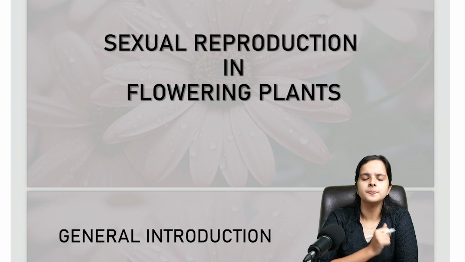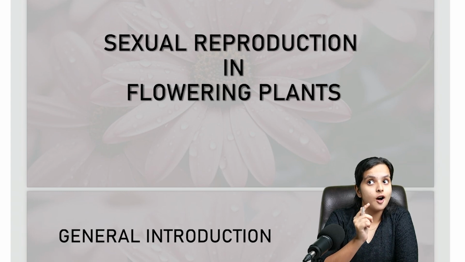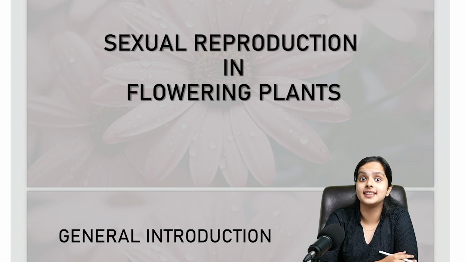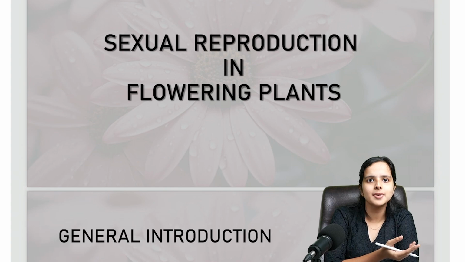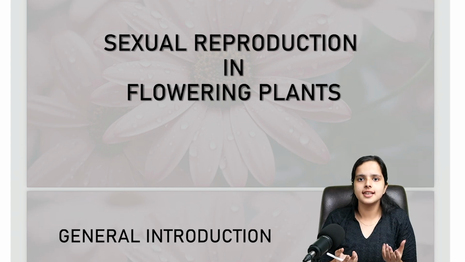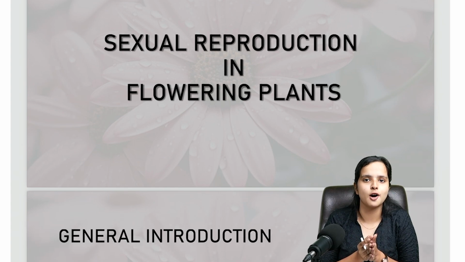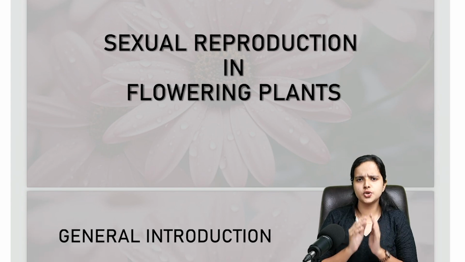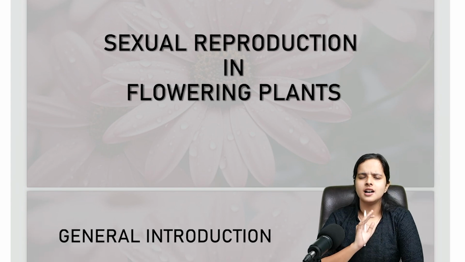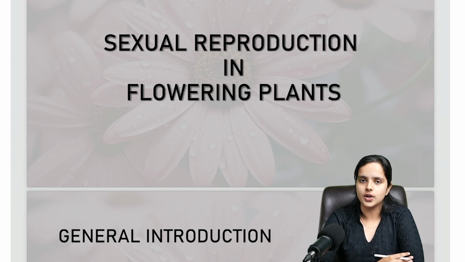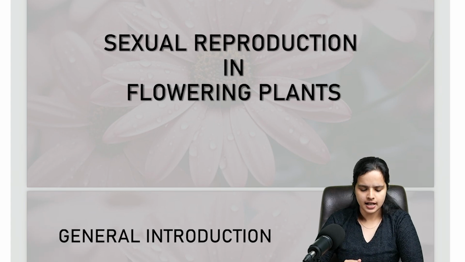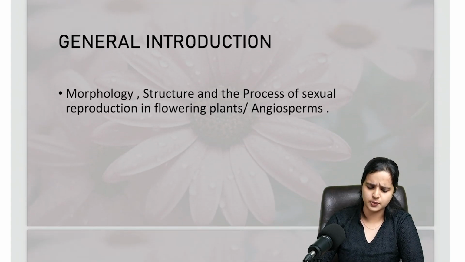Also, if you remember, sexual reproduction always happens in the presence of gametes. You'll have a male gamete and a female gamete. Both these gametes will fuse or fertilize to form a zygote. That's what usually takes place in any typical sexual reproduction process. Cool. So now you know what sexual reproduction is, and now you know what flowering plants are. In this chapter, that's what we'll be discussing.